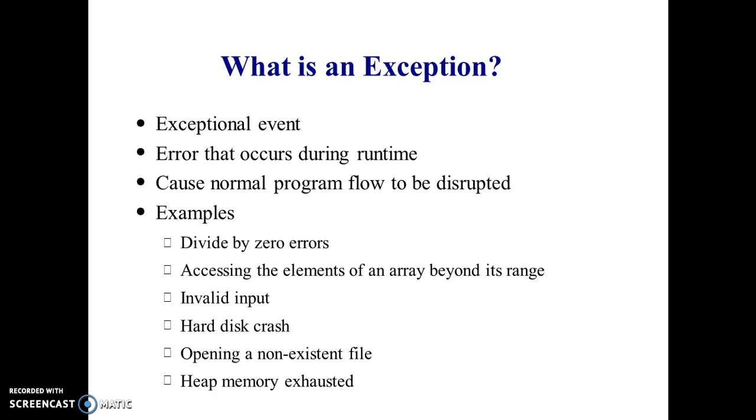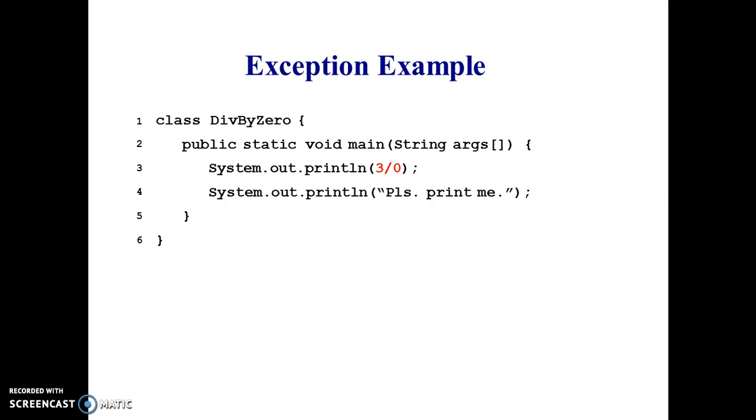An unexpected event, an error that occurs during runtime, causes the normal program flow to be disrupted. It is an unexpected event which will disrupt the mainstream of execution. These are a few examples: divide by zero errors, accessing the elements of an array beyond its range, invalid input, hard disk crash, opening a non-existing file, and heap memory exhausted. So let us see how we can handle those.